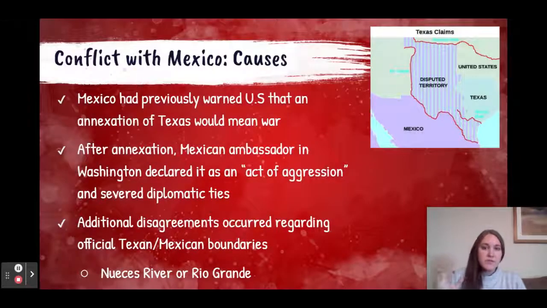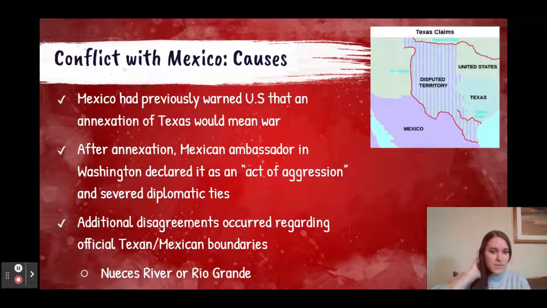So, conflict with the Mexican American War really begins with Texas. The United States had decided to annex Texas in 1845, and Mexico had previously warned that this would mean war. And they sent an ambassador to the United States to say that this is an act of aggression. And additional disagreements regarding Texas were really about the boundaries. So, there were these border disputes over whether the Nueces River or the Rio Grande was the actual border.